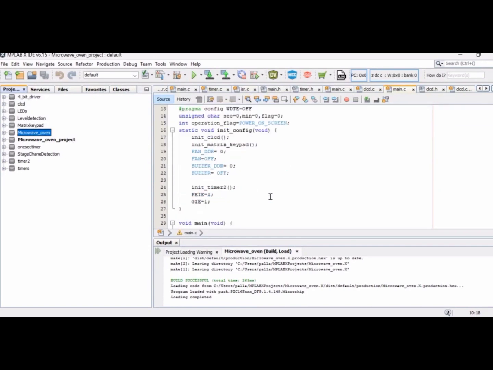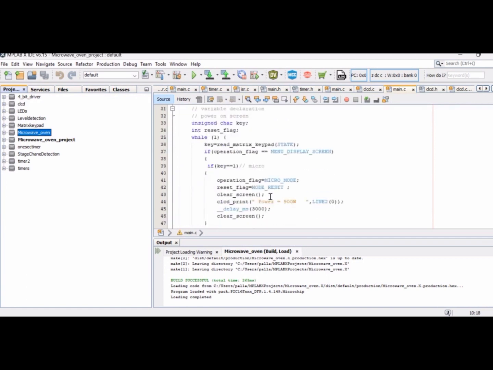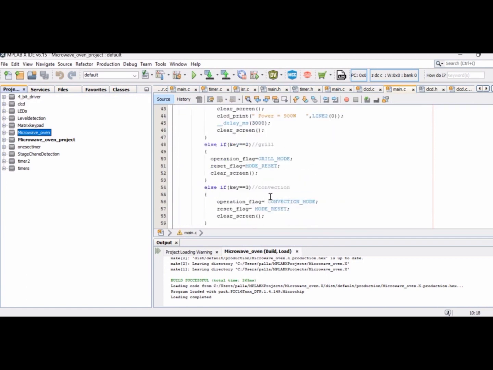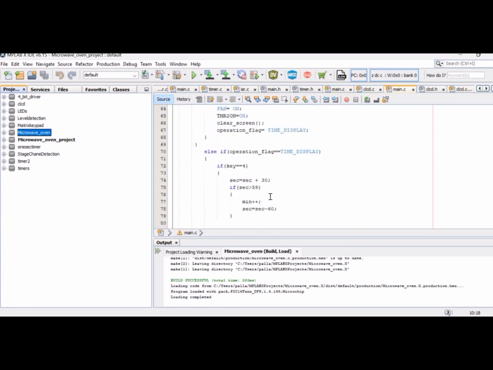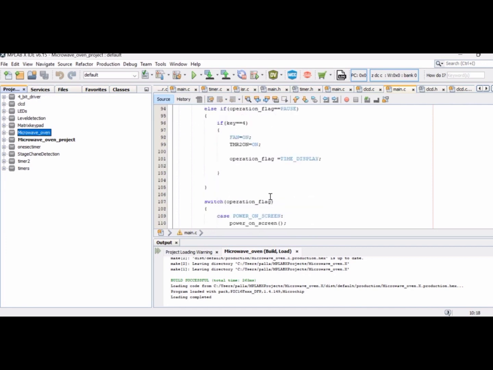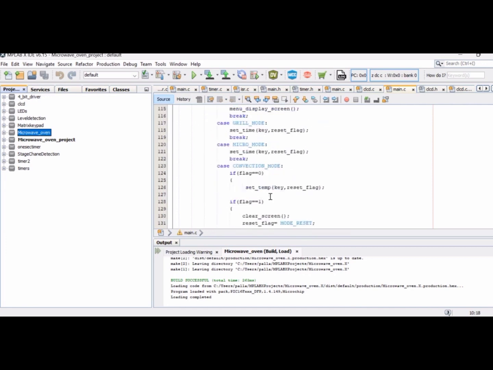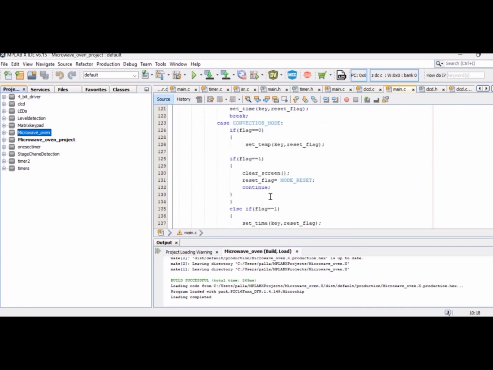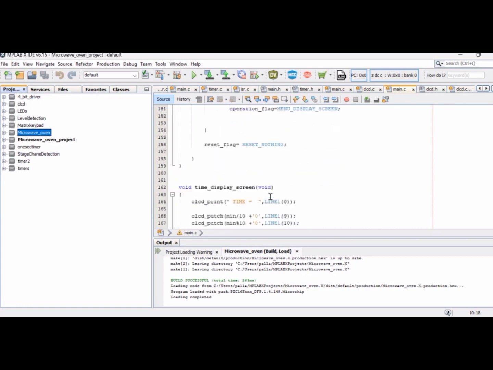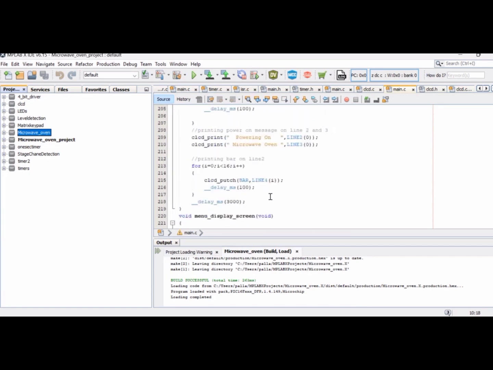This is the program. In this project, we have defined several macros to make the code understandable. And if we want to modify the code later, we can just change the values easily by using the macros.